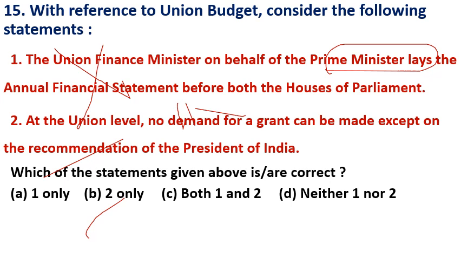Article 112 deals with the budget. The term budget is not used anywhere in the Constitution. Instead of budget, it is mentioned as annual financial statement. Don't confuse, budget is not a bill, it is a statement which consists of multiple bills. Union Finance Minister tables the budget only in the Lok Sabha. This is about the budget.